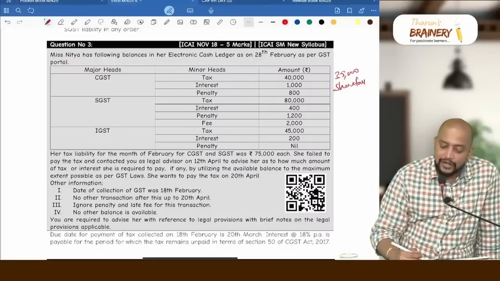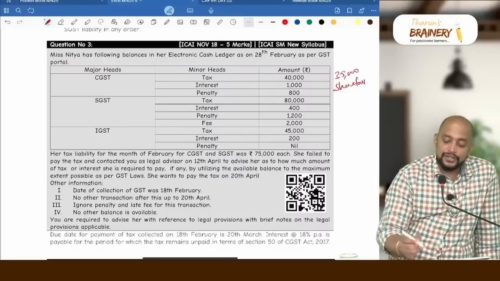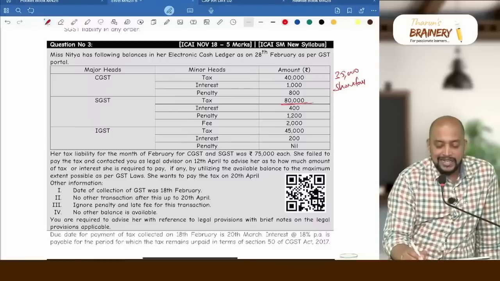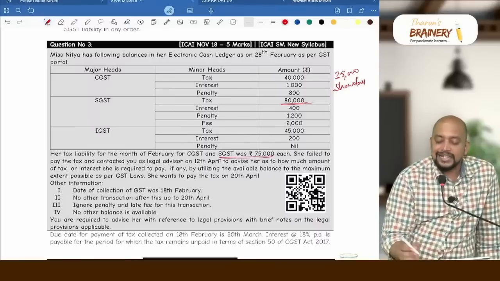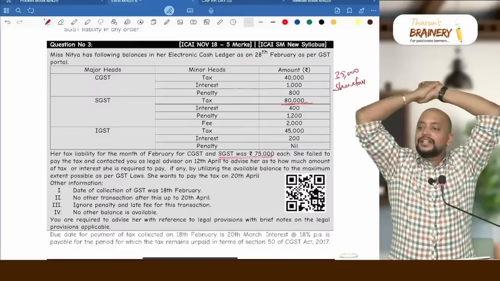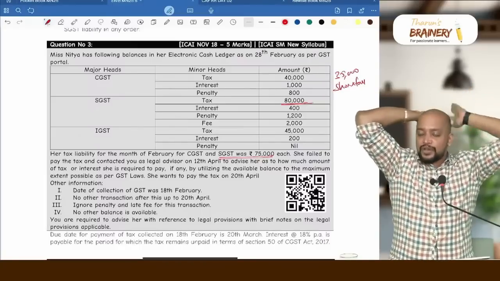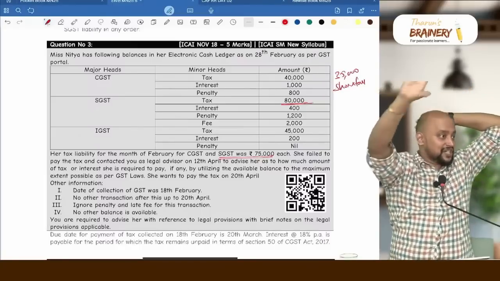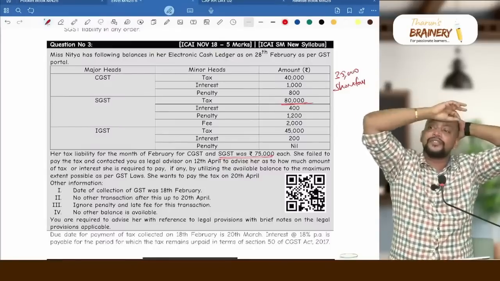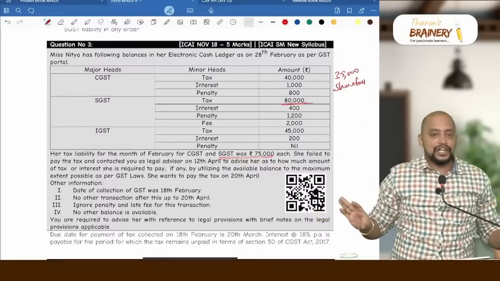Go to SGST head, how much? 80,000. So sufficient balance is there? Yes. Which means on this SGST, interest will not arise. Why interest will not arise on SGST? Because there is sufficient balance. Sufficient balance as on the due date of GSTR 3B. So interest will not arise.